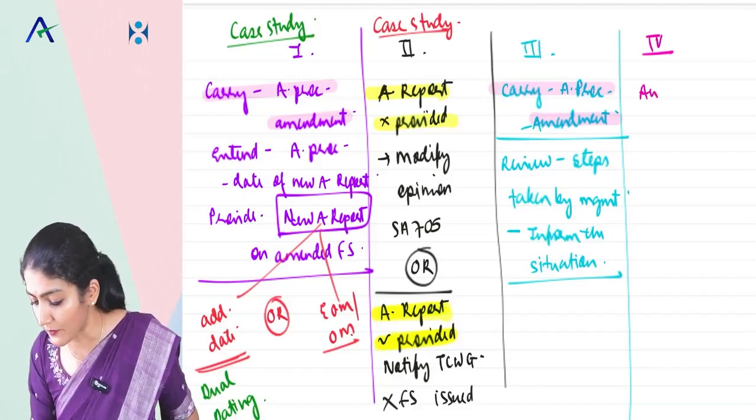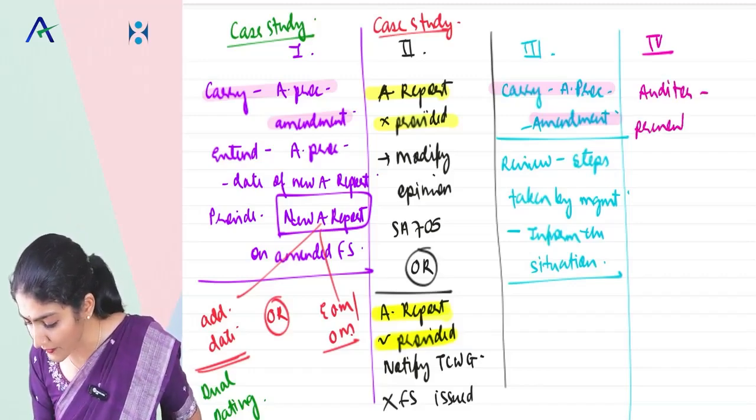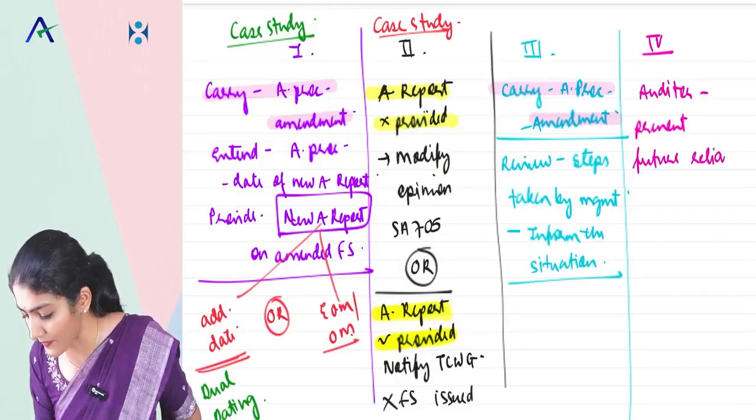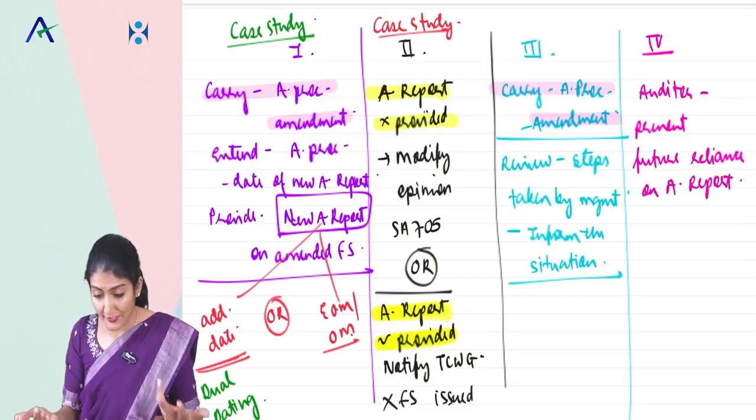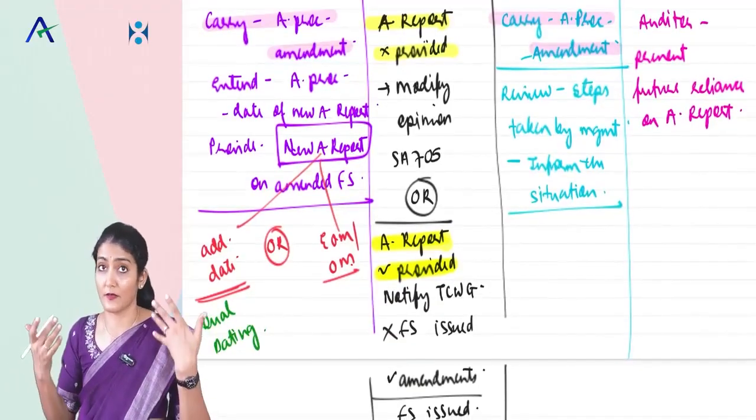So the rule is always same. If management does not take the necessary steps, then auditor, you need to take the necessary steps.